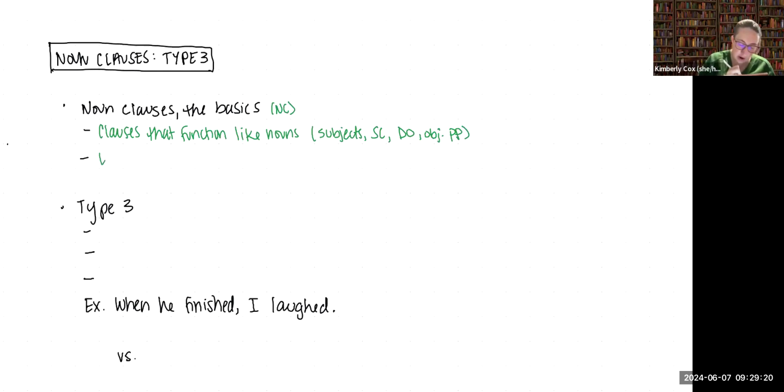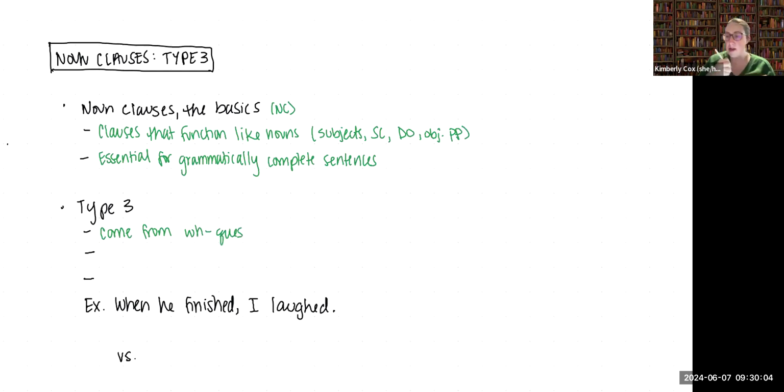Additionally, these types of clauses are essential for grammatically complete sentences. It just means we cannot delete them and have the sentence still make grammatical sense. Okay. So there are a couple of key things that I want you to be aware of when we are talking about type 3 noun clauses. We'll start by talking about those, and then I'll give you some examples to localize what I mean. First off, type 3 noun clauses come from WH questions.